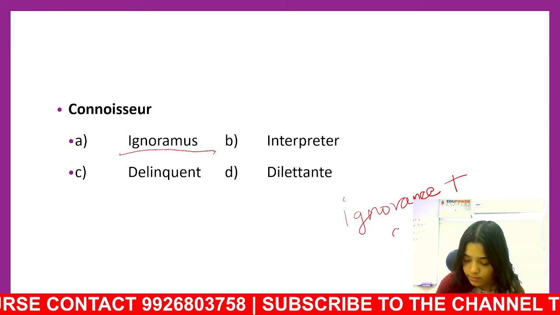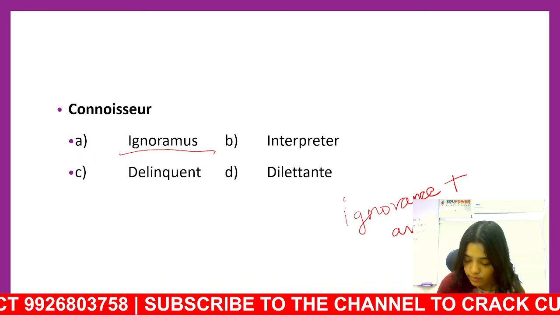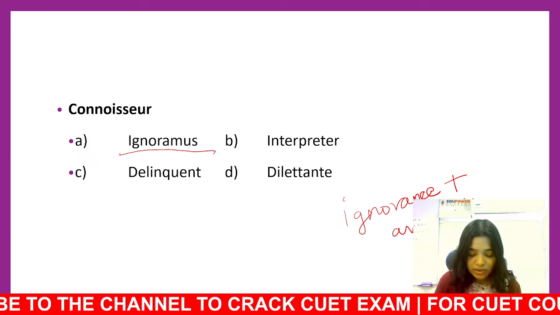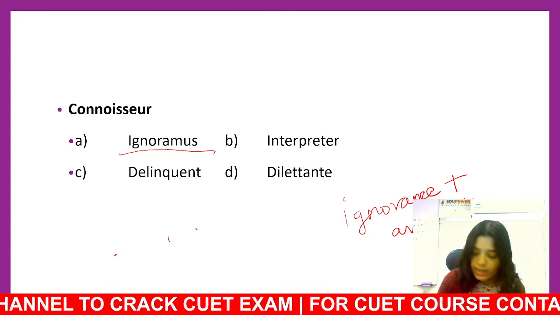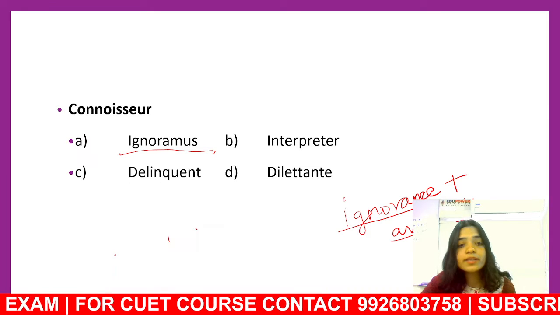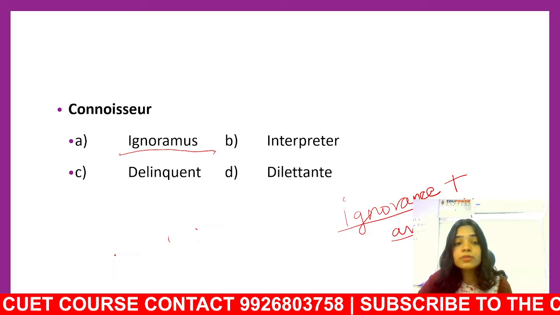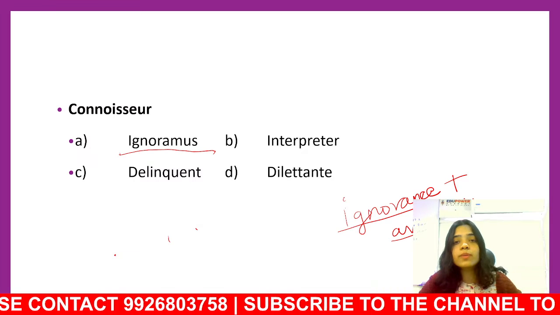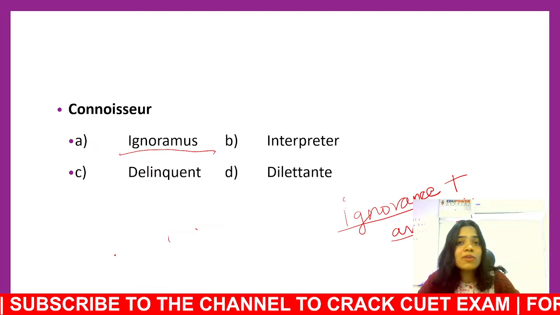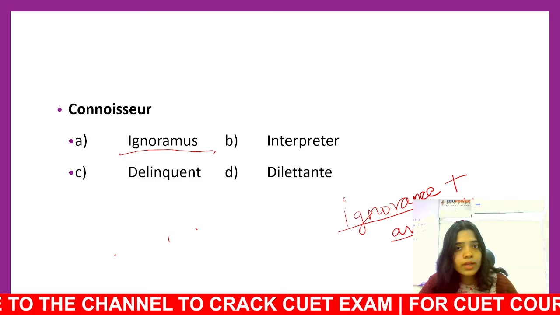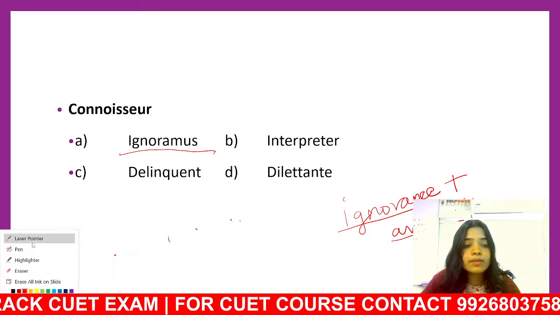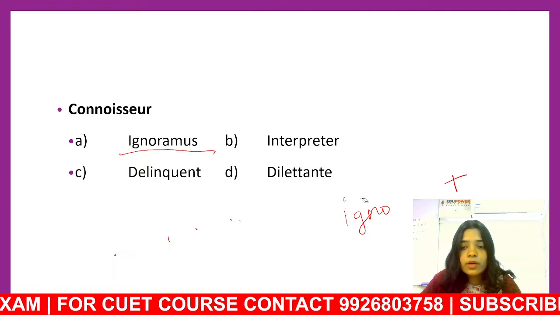Ignorance plus animus. Okay, so this is not working. Anyways, apart from the handwriting, because the stylus is not quite working, but ignoramus means ignorant animal. So what is ignorant? Ignorant is someone who is not quite privy to the facts around us, someone who does not know what's quite going on. That person is ignorant. Who is an animus? An animus is anyone who has a body. So animus can be someone who has a body.